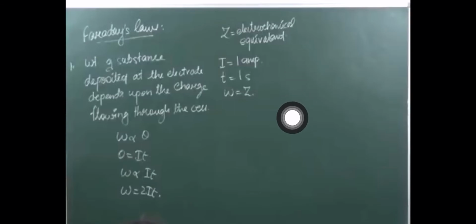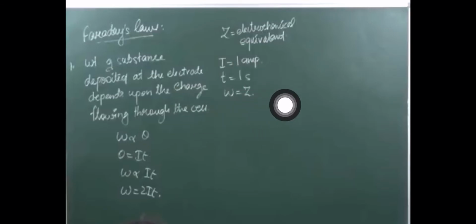If you want to note it down right now, you can note down what I am saying: when 1 ampere current is passed in 1 second, the weight of a substance deposited at the electrode will be equal to the electrochemical equivalent.